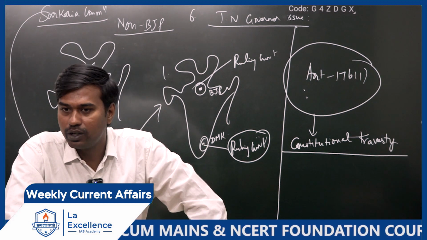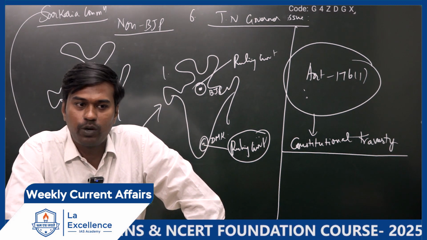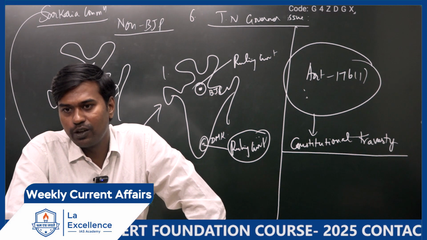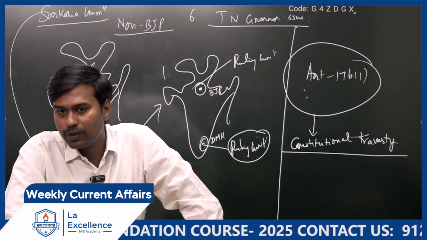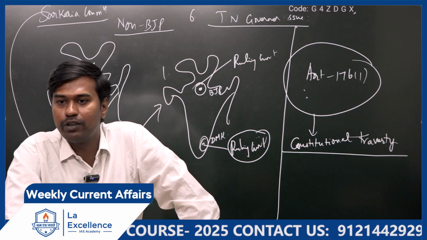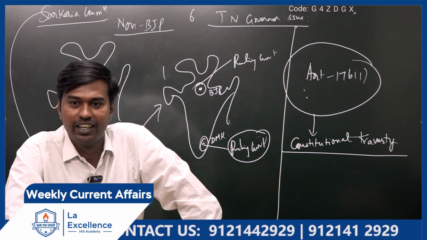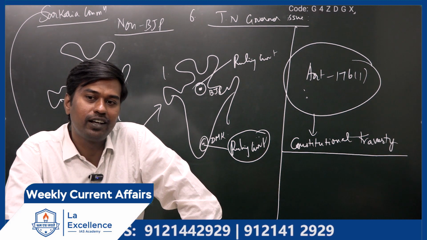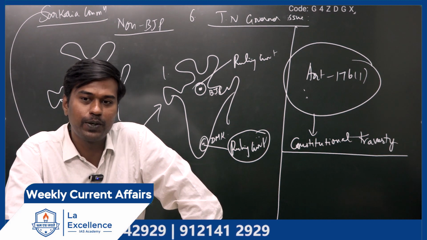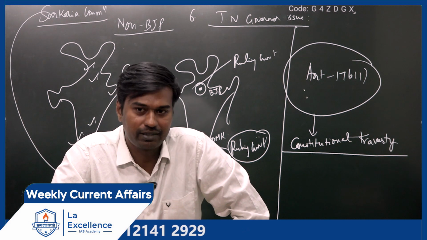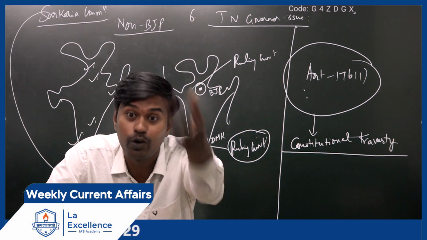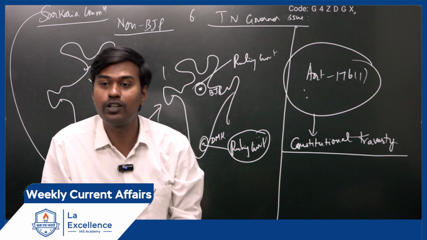You should not do like that. And what is the problem? Can they take action against the governor? When you read the governor chapter, you will know no criminal case can be filed against the governor when he is in office. If you want to file a civil case also, you have to take the permission of the governor. If you want to file a case against him, you have to go and tell him, you are giving me a notice.